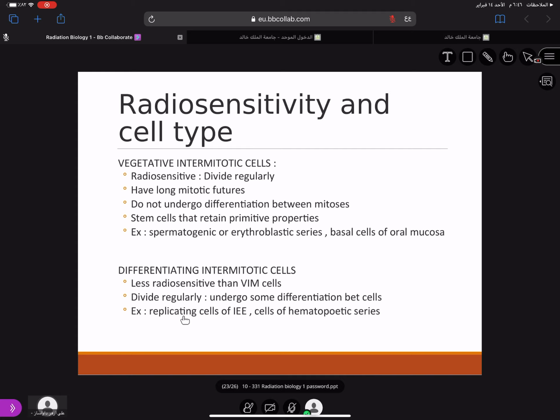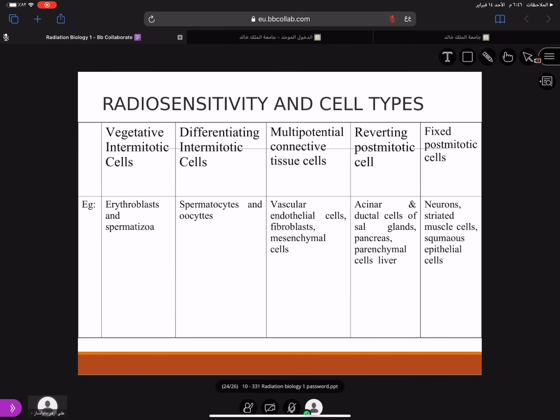Okay, so these are the examples for differentiating endomitotic cells. Then we have multipotential connective tissue cells, reverting postmitotic cells. Now this is in decreasing order: this is most radiosensitive, this is slightly less, this slightly less, slightly less again, and this is least. So the least radiosensitive, meaning radio-resistant, cells are neurons, striated muscle cells, squamous epithelial cells. These are the least radiosensitive.